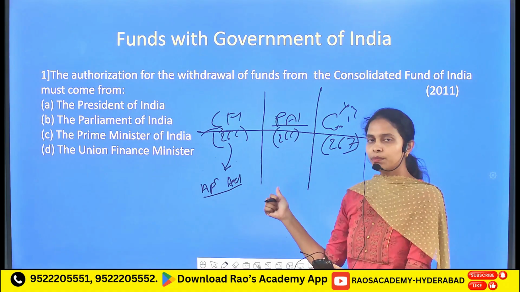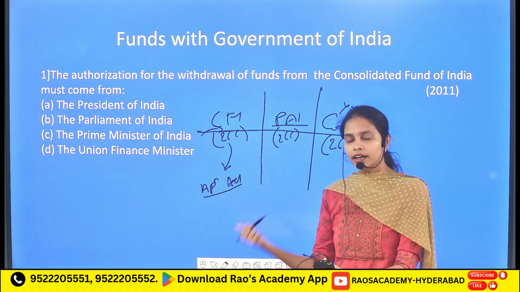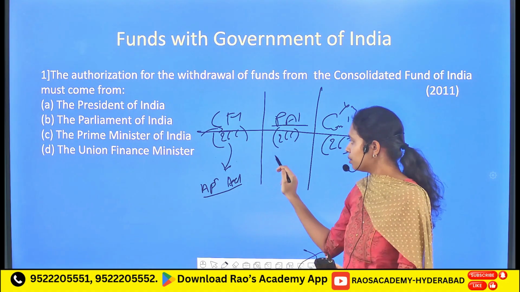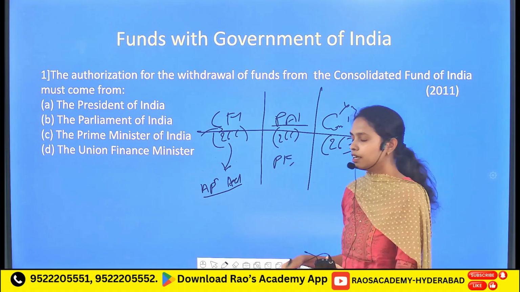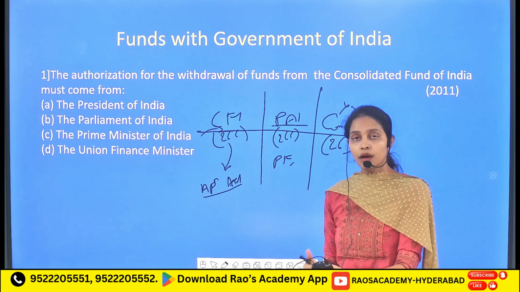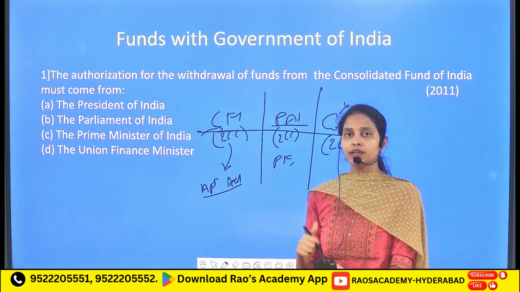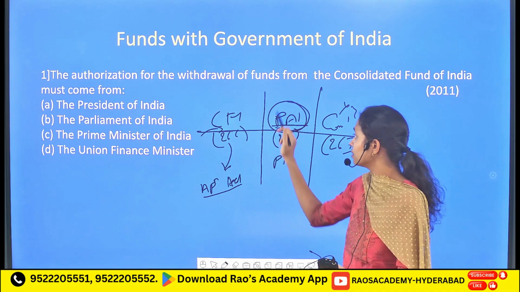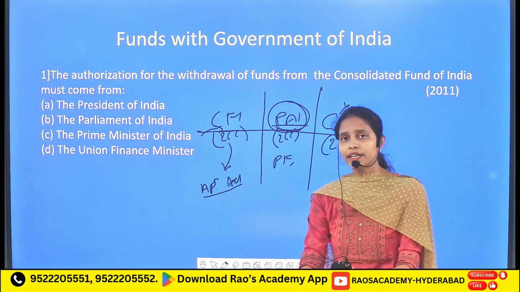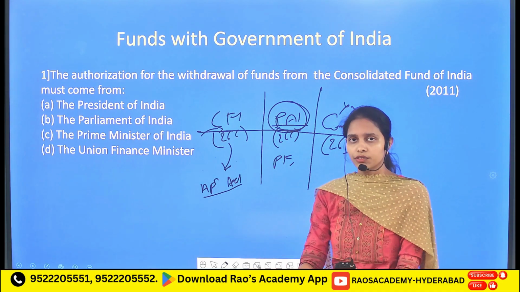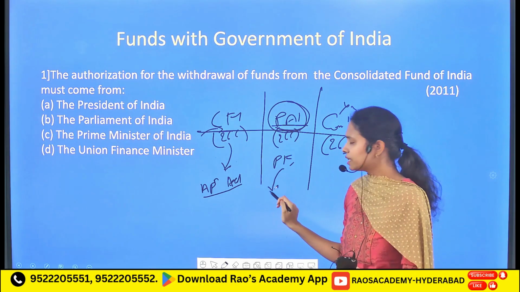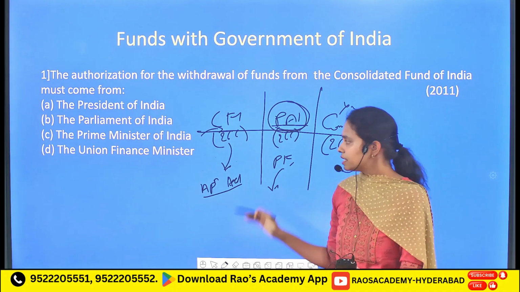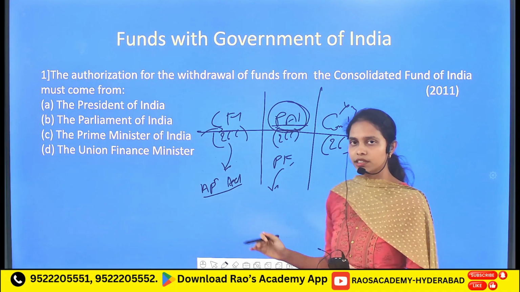Followed by the Public Account of India. Here, the different revenues and money that come into this account include the PF, that is the Provident Fund, and different defense services deposits, ministers' deposits, as well as different departments' deposits. This fund will be directly under the control of the Central Government of India. So in order to take money from this account, it doesn't require any particular legislation. It is completely operated by the executive, that is, the Union government.